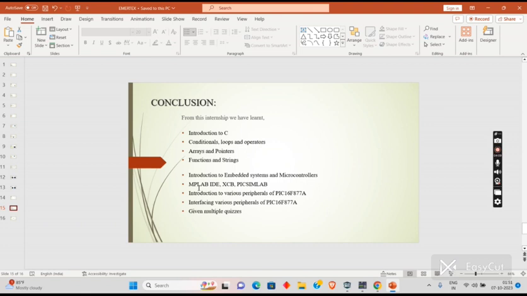And we have given multiple quizzes in between, like weekly tests we used to attend. First week we wrote our quiz regarding C language. Later we wrote one regarding embedded systems and microcontrollers. We got clear knowledge about embedded systems and microcontrollers. Later we had a quiz regarding the software and how things are going to work in the PIC16F877A, Picsimlab and MPLab IDE also.